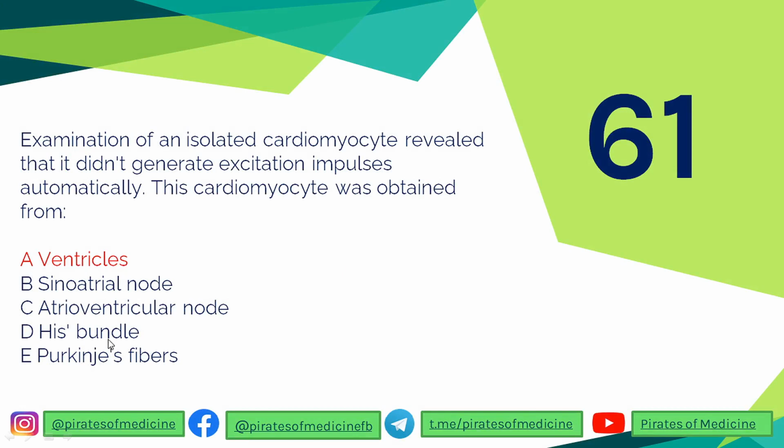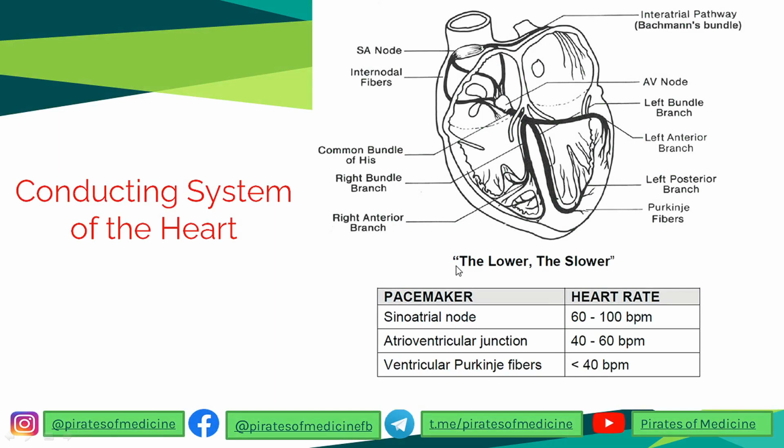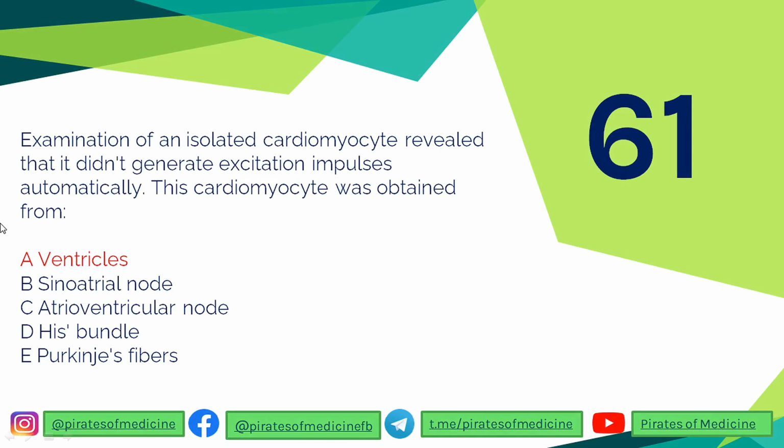Even His bundle can, because His bundle is the part of the conducting system. But the ventricles, the cardiomyocytes of the ventricles, only work for contraction. They don't work as an automaticity cell. So that is why the answer over here is ventricles. So let's go to the next one.